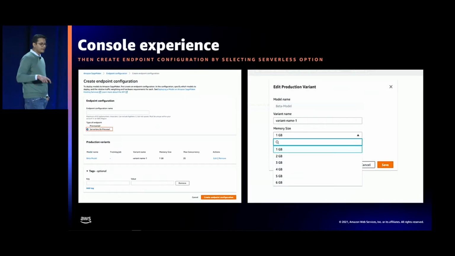Second, and this is the critical step. This is the step where it's going to be slightly different than what you've currently probably used for SageMaker inference. If you look at the screenshot on the left, there are two options that you'll see. One is provisioned, the other one is serverless. So if you click serverless and then add your model here, you'll automatically assign 1 GB of memory to your endpoint. You can upgrade that memory configuration, and that is shown in the screenshot on the right, by just editing it and updating it to up to 6 GB.